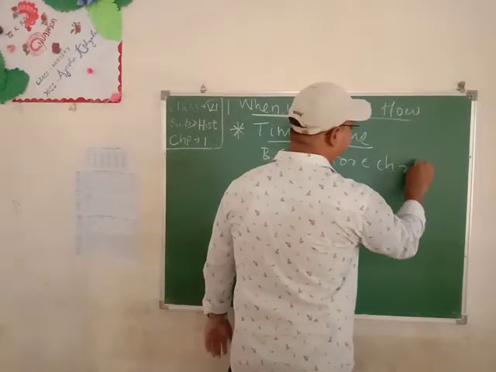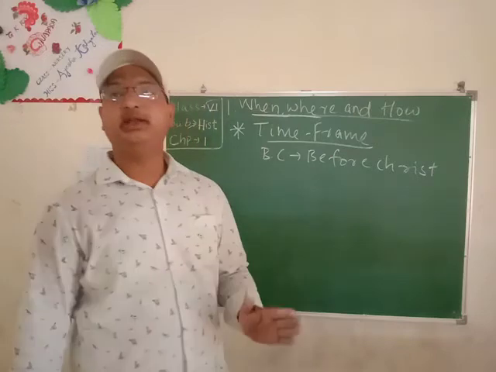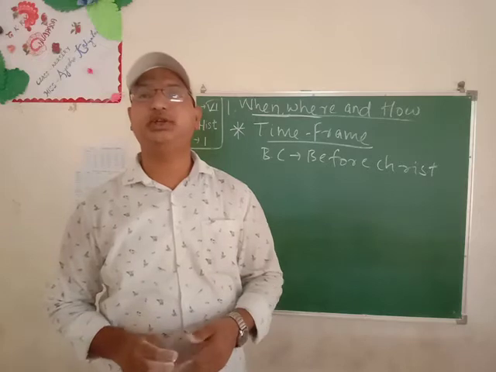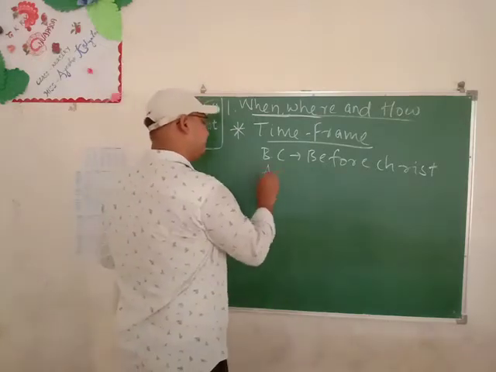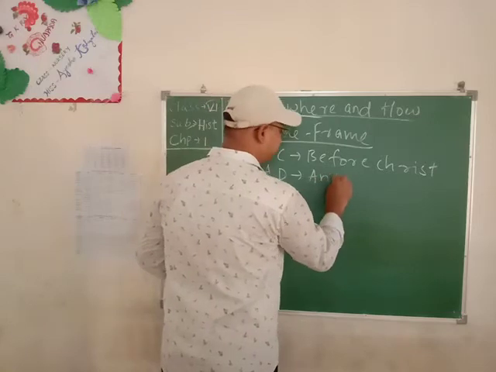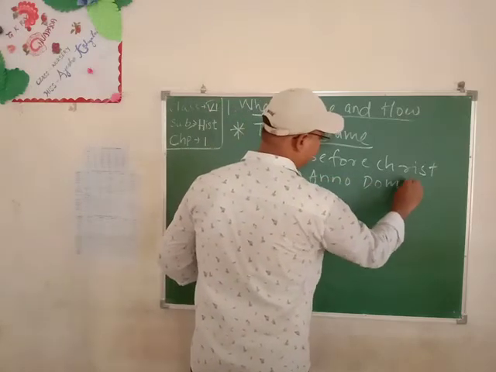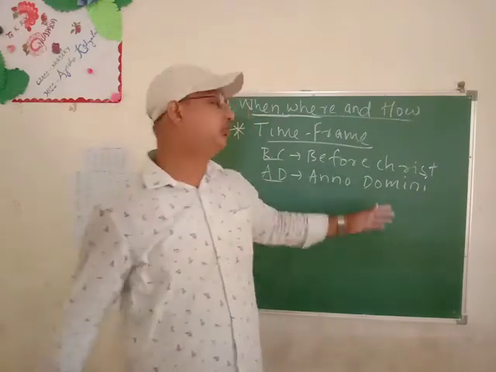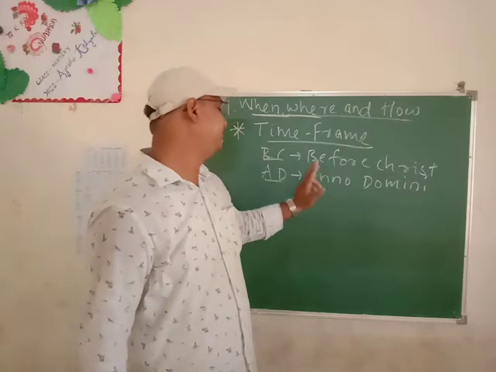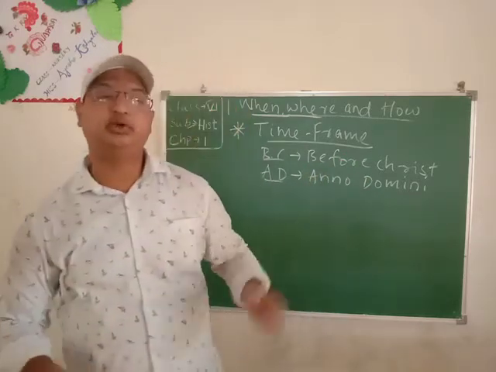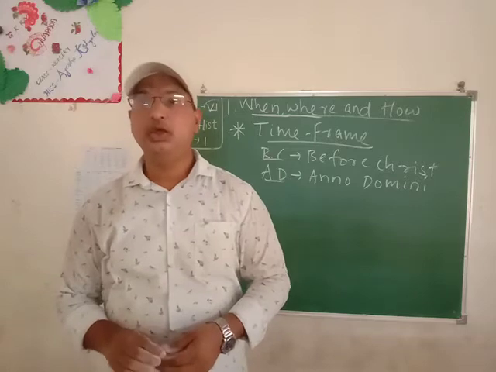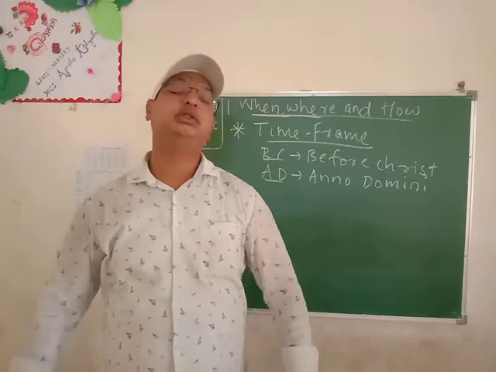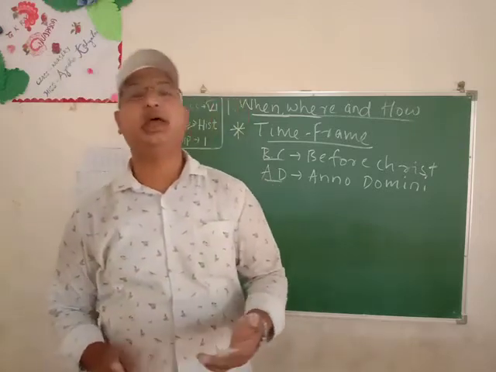Before the birth of Christ it is denoted backwards, students. And time after the birth of Christ is written as AD, which means Anno Domini. Students, we know that before the birth of Jesus Christ is known as BC, and after the birth of Jesus Christ it is called Anno Domini, which is Latin for the year of our Lord.